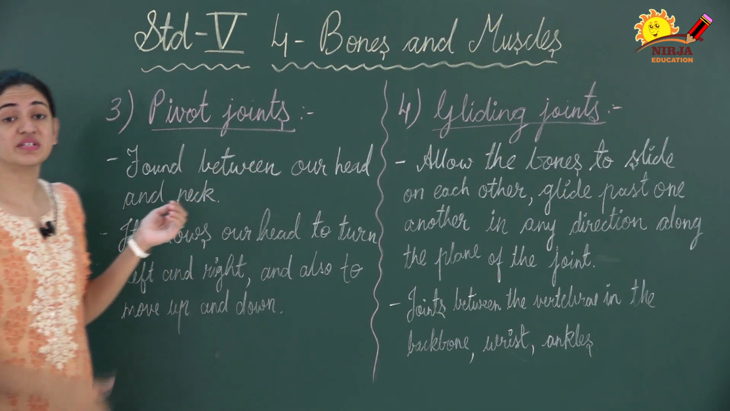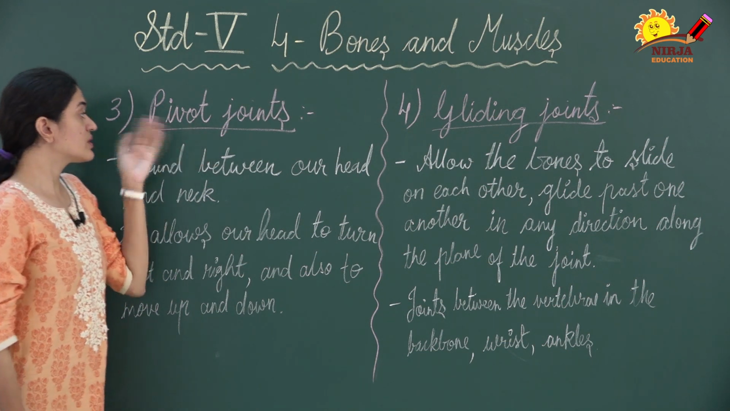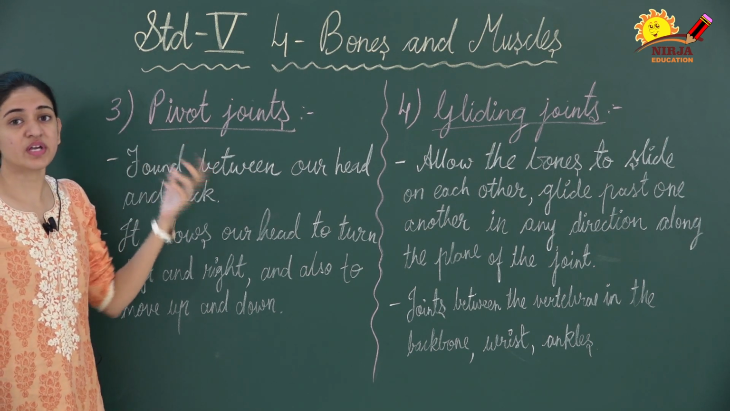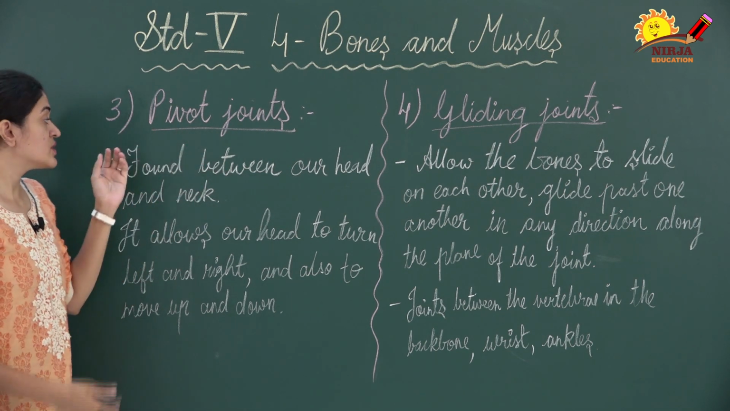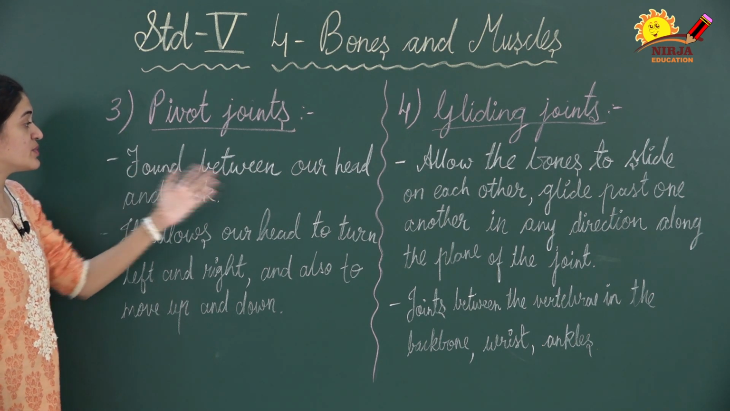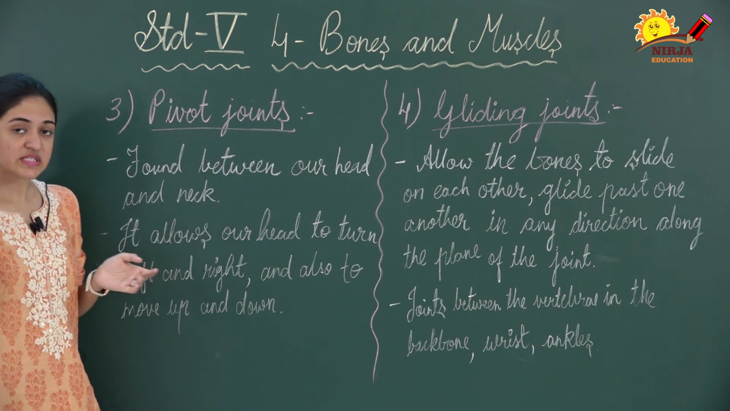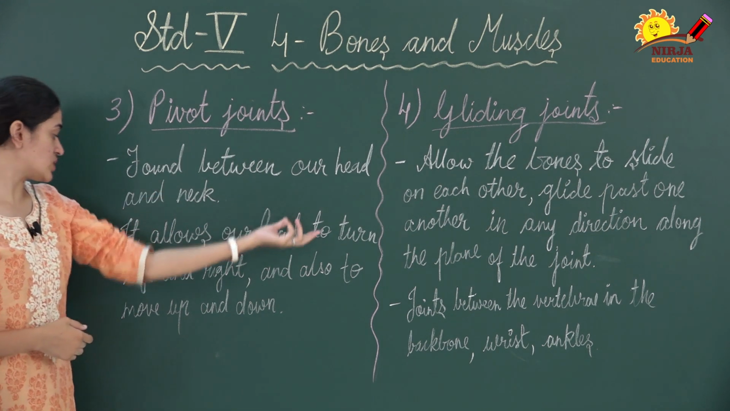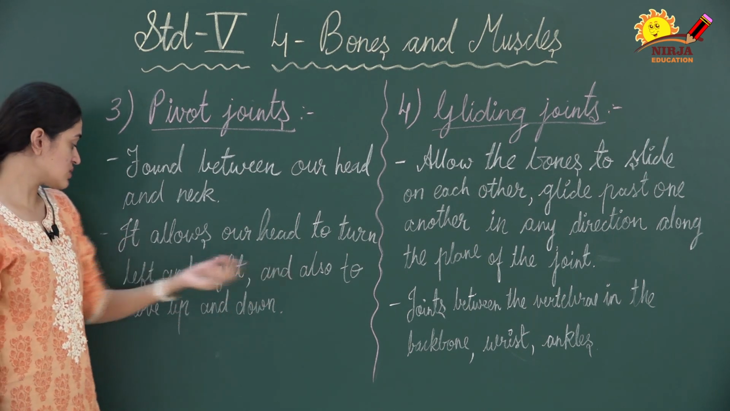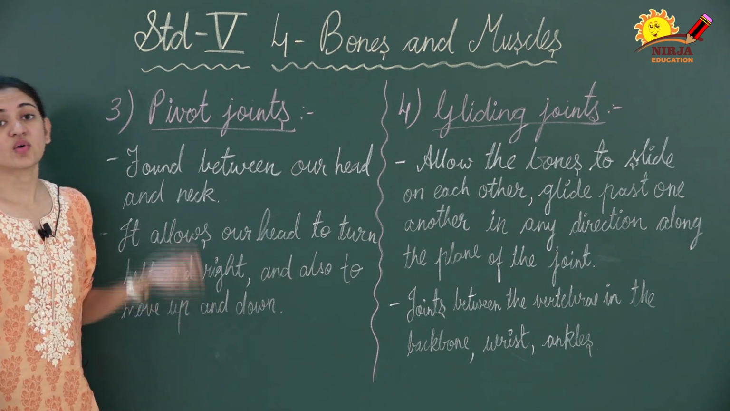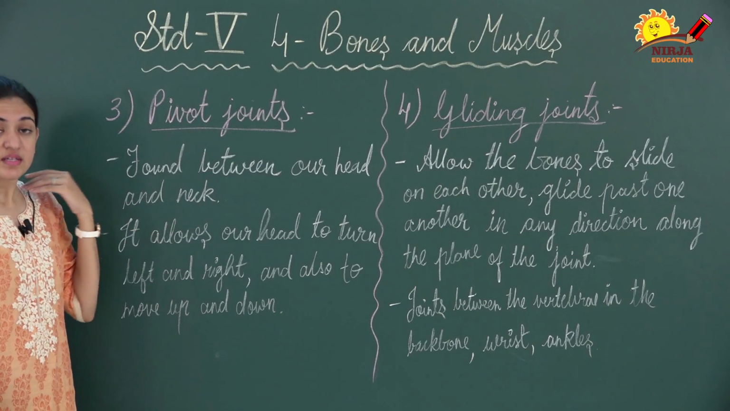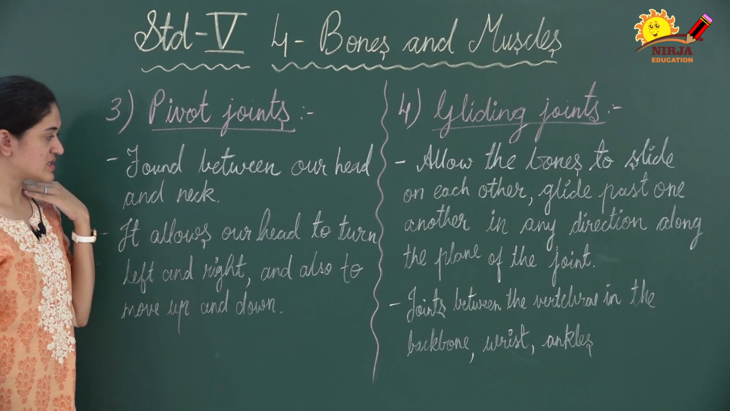Now the third one is the pivot joint, right? Here also the name itself suggests that these joints are like a pivot, like a pin or a shaft, so that they can move. This type of joint is found between our head and neck region, that is, the skull part and the vertebrae part. It allows our head to turn left and right and also to move up and down. So this type of joint helps our head to move right, then left, up and down. This way we can move our head, right, this part.